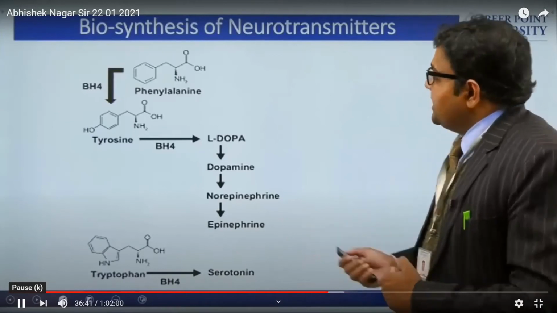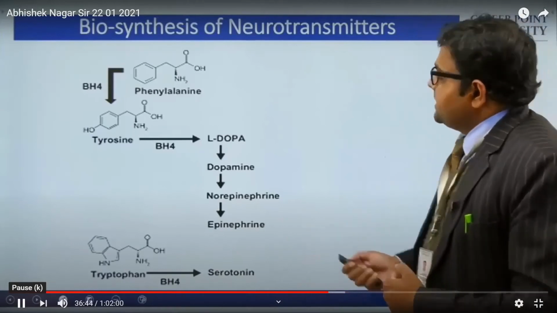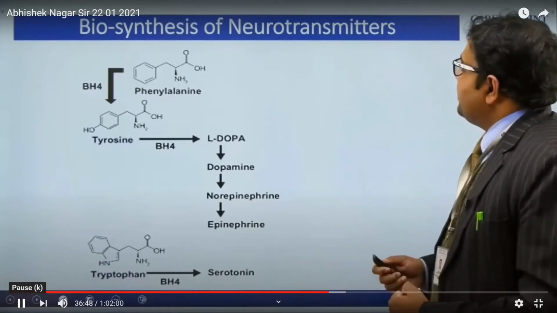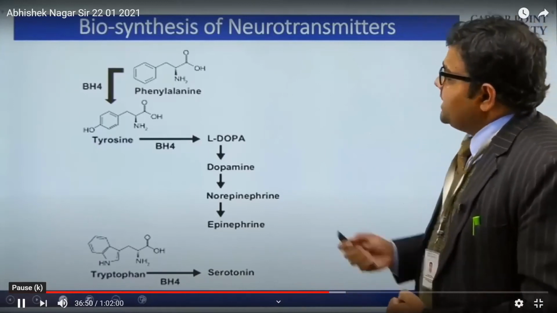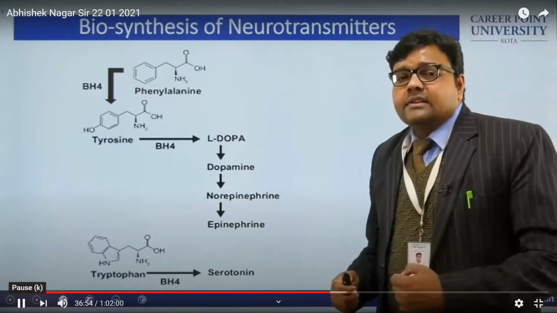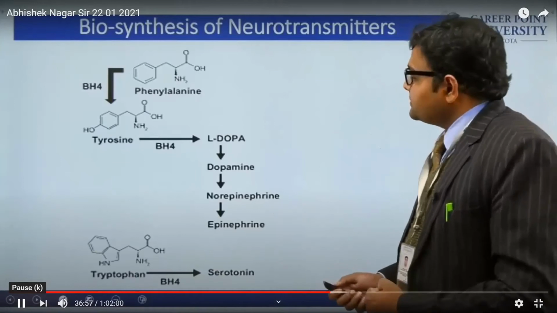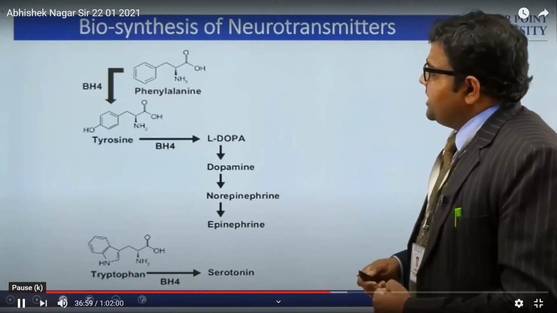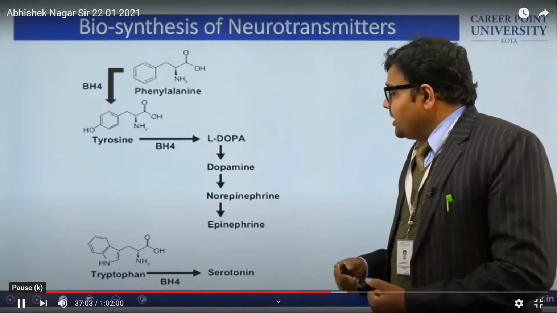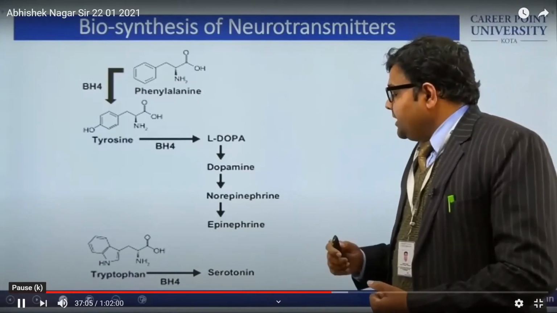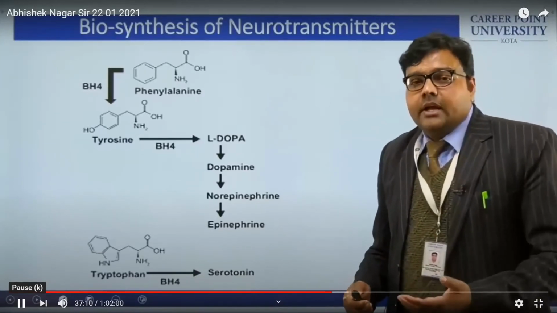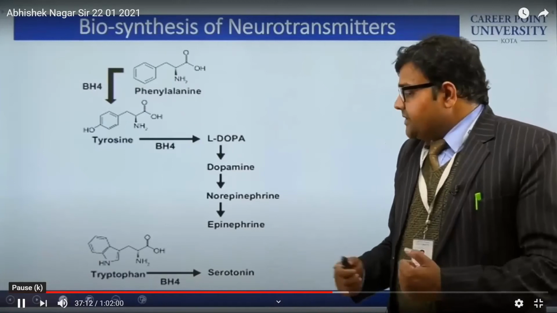Again, the case of neurotransmitters is in our second slide also, but here is the pathway for biosynthesis. This is the structure responsible for biosynthesis of neurotransmitters, and it is phenylalanine. It changes into tyrosine, and tyrosine changes into levodopa, dopamine, norepinephrine and epinephrine, also known as adrenaline. It is a life-saving drug.